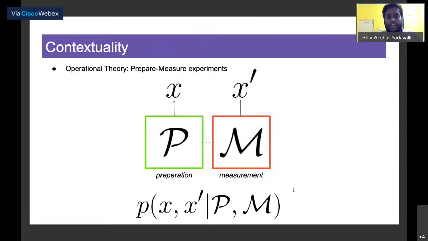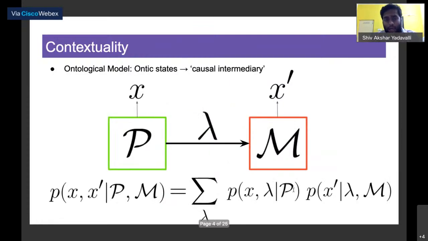In our operational theory, the quantity that we care about is the joint probability distribution of preparation and measurement outcomes X and X prime, given preparation and measurement procedures P and M, as shown here. Now, our operational theory is just a catalog of data. If we want some explanatory power, we posit that there exists a causal intermediary or an ontic state, and thus posit an ontological model.